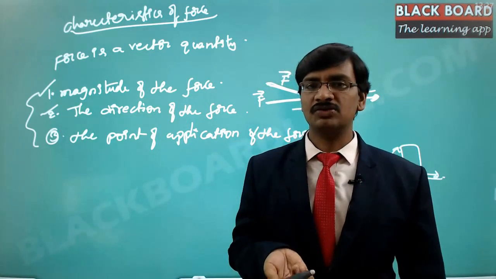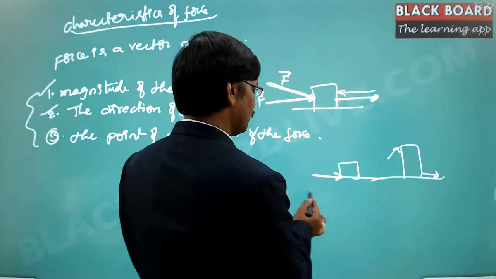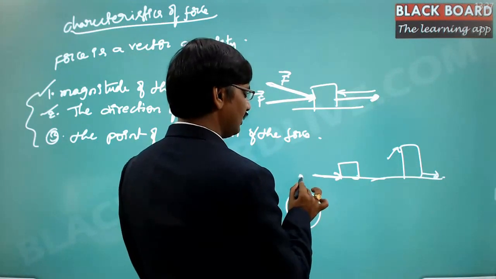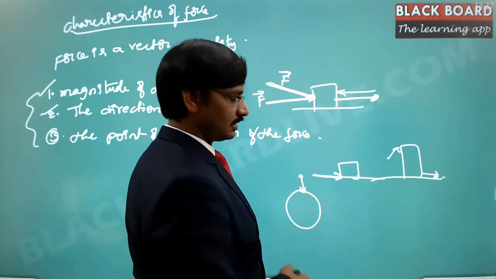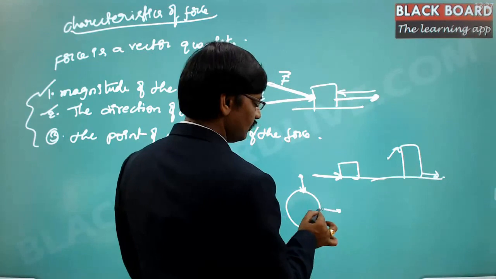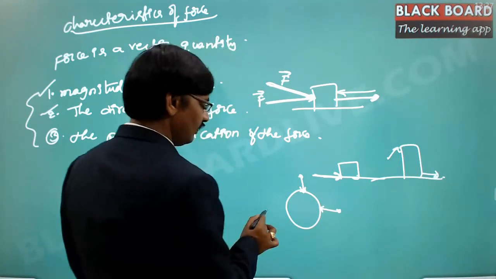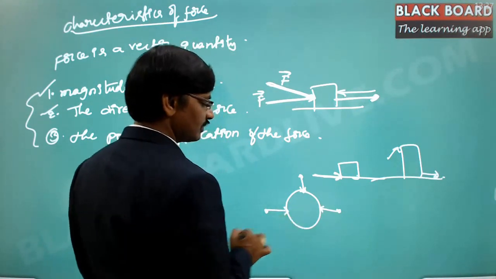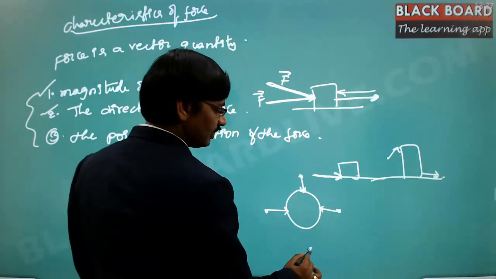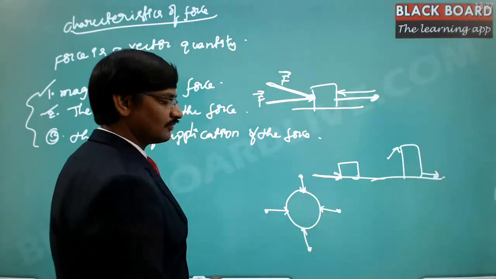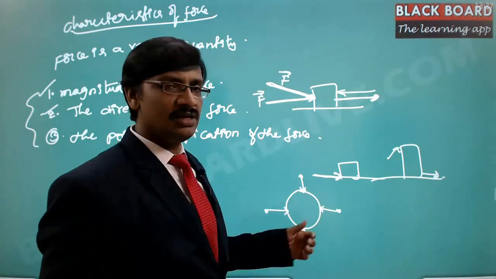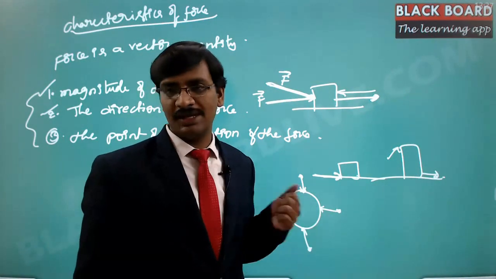So everywhere, as this is the earth, if I stand here there is a force of attraction towards this direction, if I stand here there is a force of attraction towards this direction. If I stand here, then there is a force of attraction towards this direction. So if I am here, then it will try to attract in this particular direction. In all the places, it will always try to attract towards the earth.